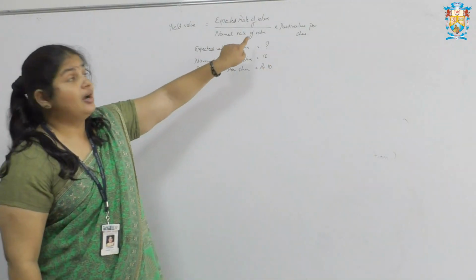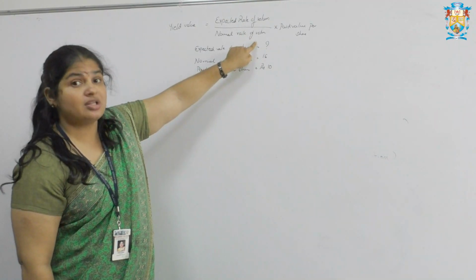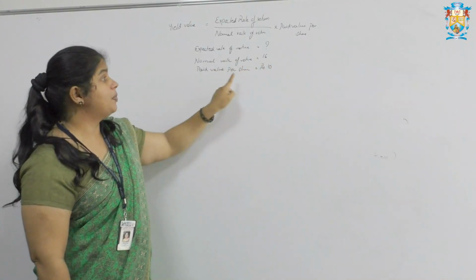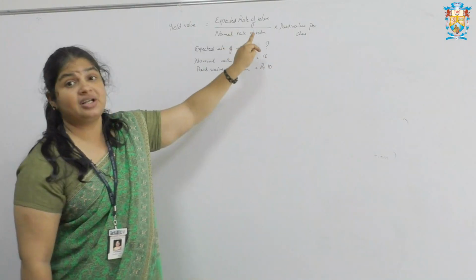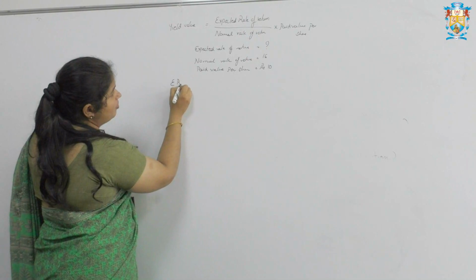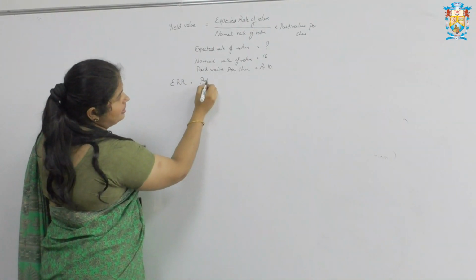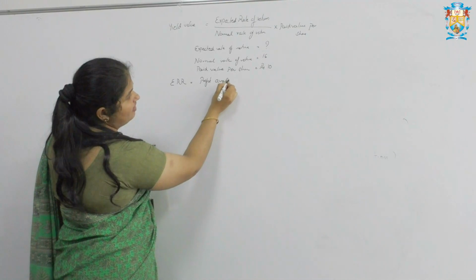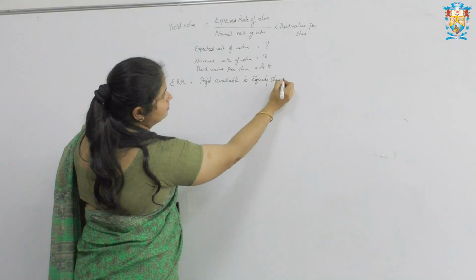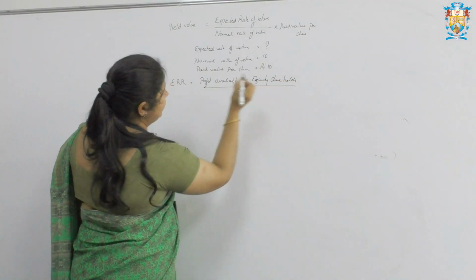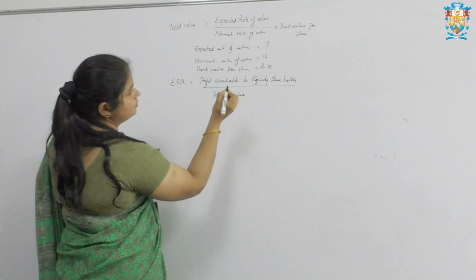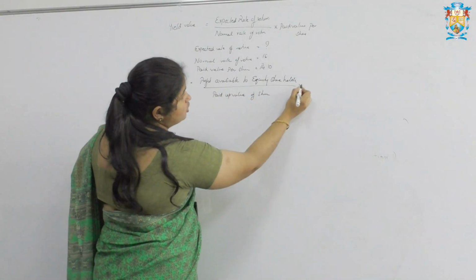So to solve this formula, the denominator, that is normal rate of return, is given, that is 16. Paid up value per share is given, that is 10. But the numerator, expected rate of return, is not known. First calculate the numerator. So first I will write the formula of expected rate of return. Expected rate of return is equal to profit available to equity shareholders divided by paid up value of share into 100.